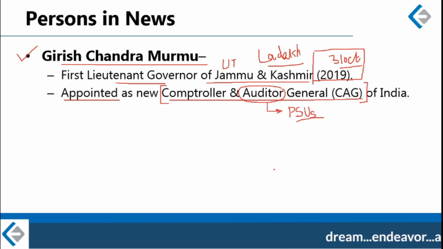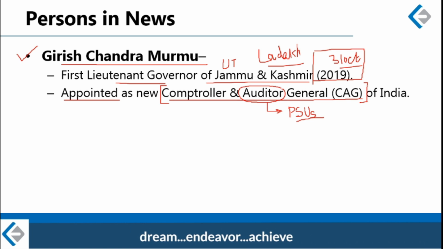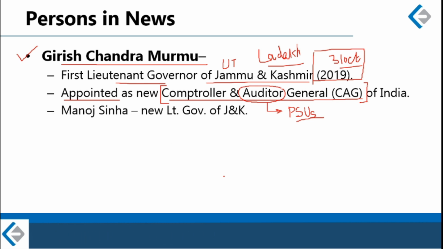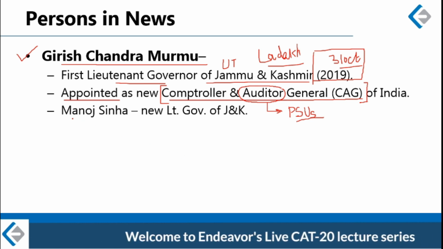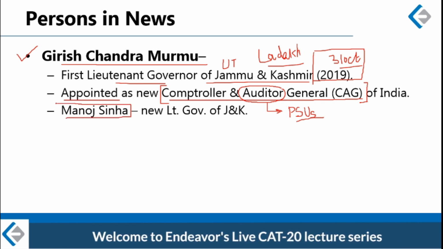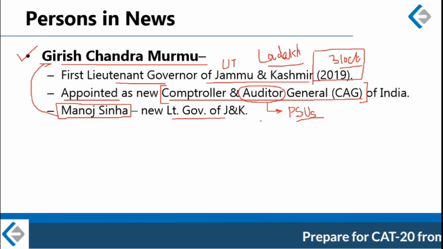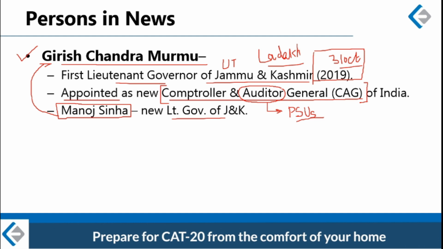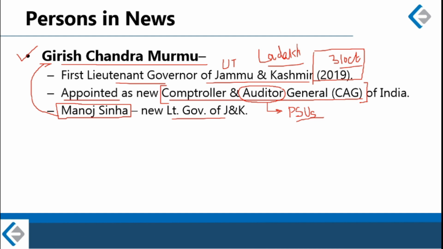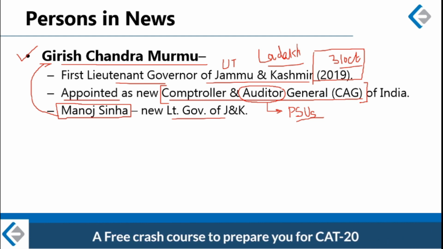Alright, so Girish Chandra Murmu is the new CAG of India. Now along with Girish Chandra Murmu as the new CAG, I want you to remember two more names. One is Manoj Sinha, who has replaced Girish Chandra Murmu as the new Lieutenant Governor of J&K. Manoj Sinha is a BJP MP from Ghazipur in UP and now the Lieutenant Governor of J&K.